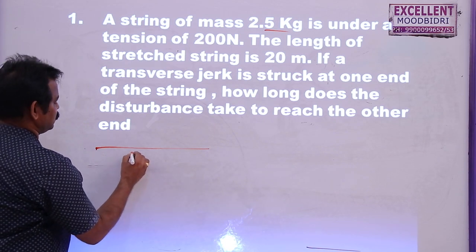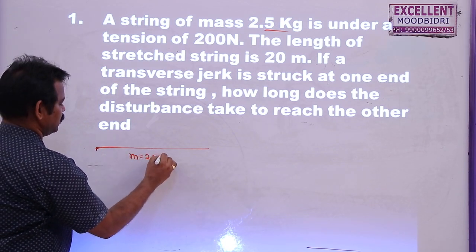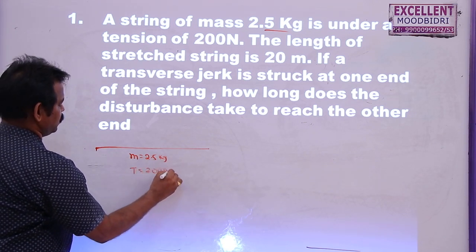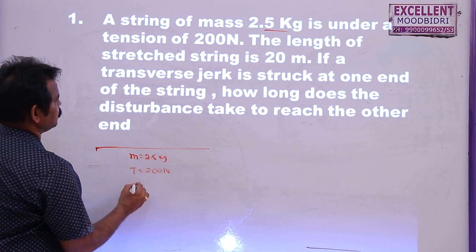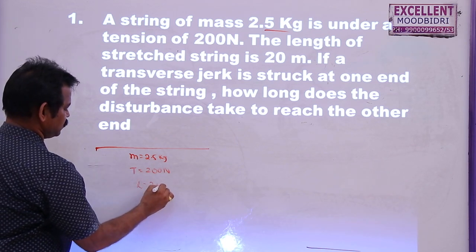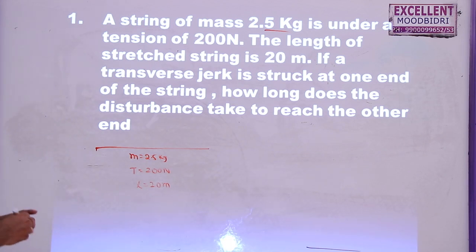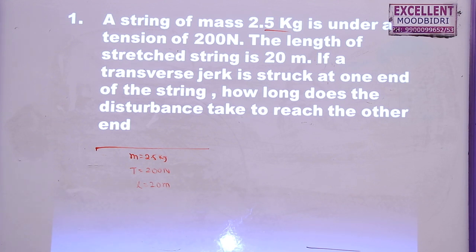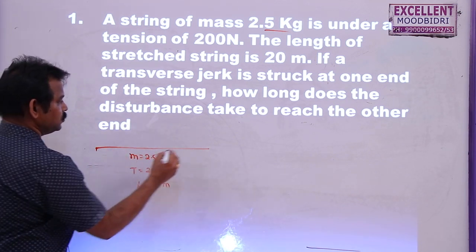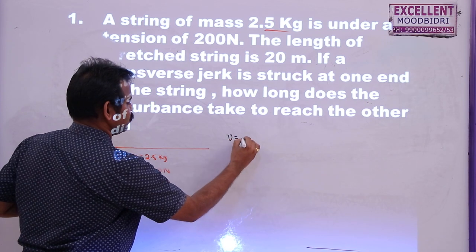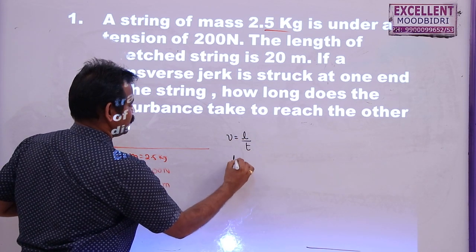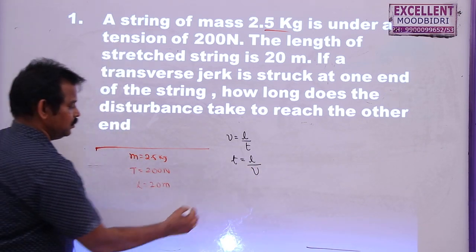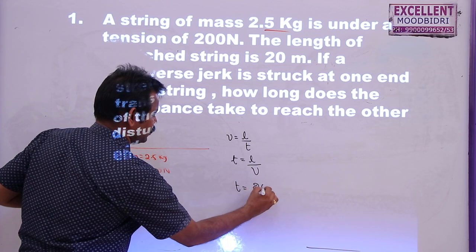Mass of this one is 2.5 kg and tension in the string is equal to 200 newtons and the length of the string is 20 meters. So when the jerk is struck here, how long will it take for this jerk to move from one end to the other end? So velocity is equal to length by time. Time is equal to length of the string by velocity of the jerk. So this time is given by length 20 meters.